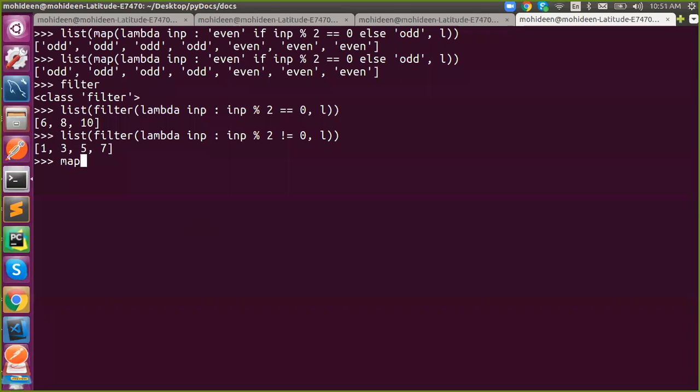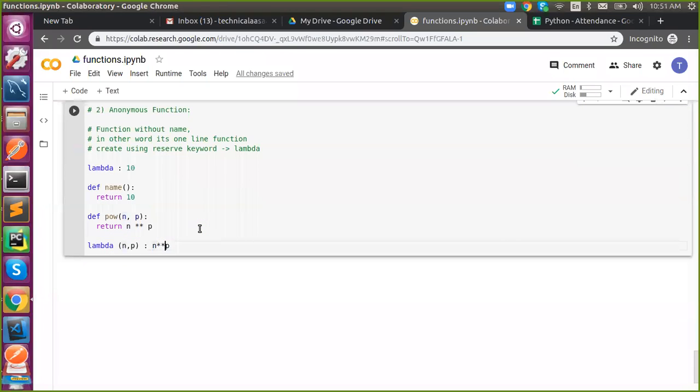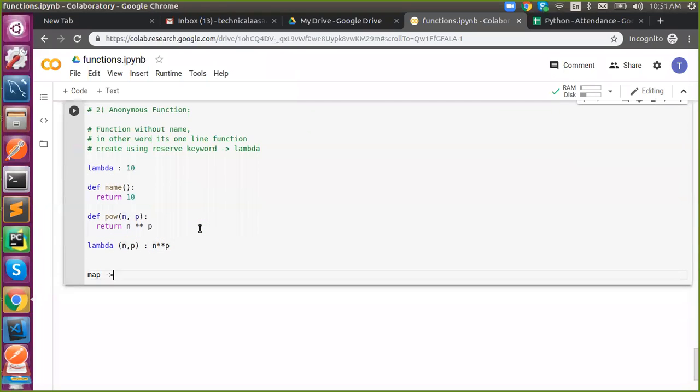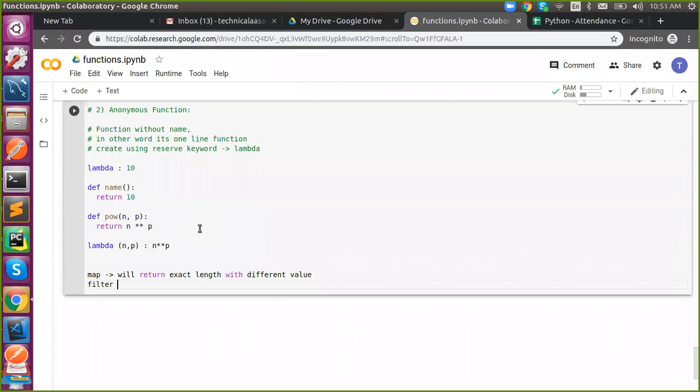So map will return exact length with different value, but filter will return exact value with different length.